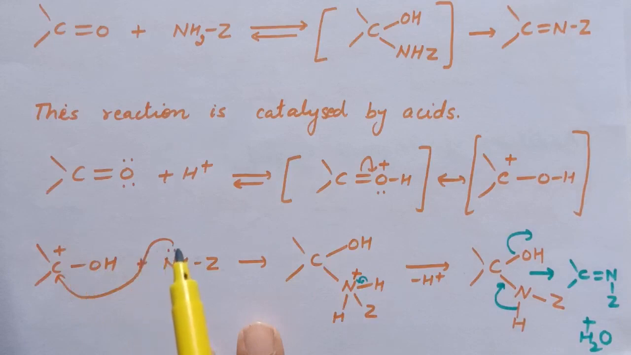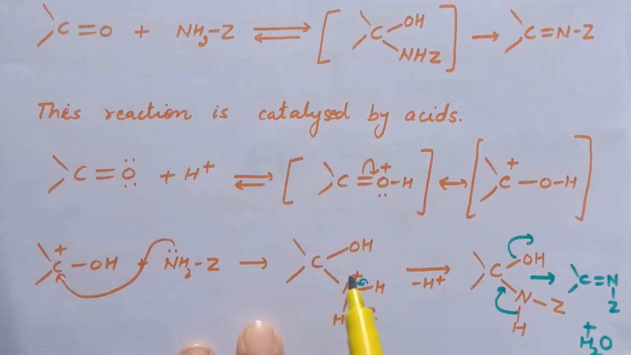The lone pair of electrons present on nitrogen will attack on this carbonyl carbon, and here this intermediate is formed. Now when nitrogen donates its lone pair of electrons, positive charge will come on nitrogen. Now from here the nitrogen hydrogen bond breaks and H+ releases, and this positive charge of the nitrogen is removed.